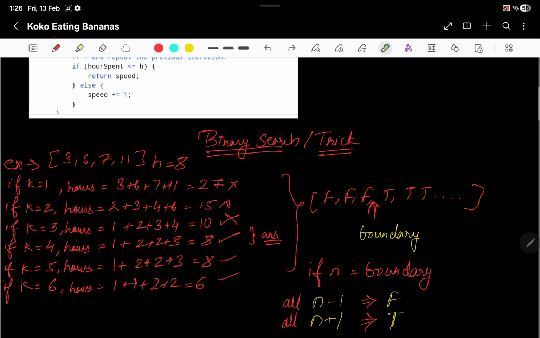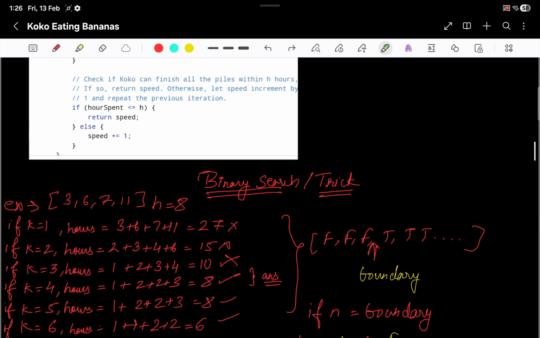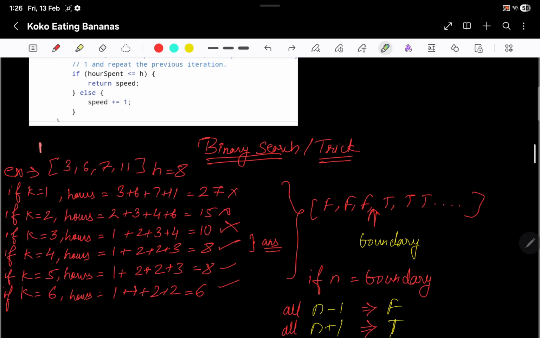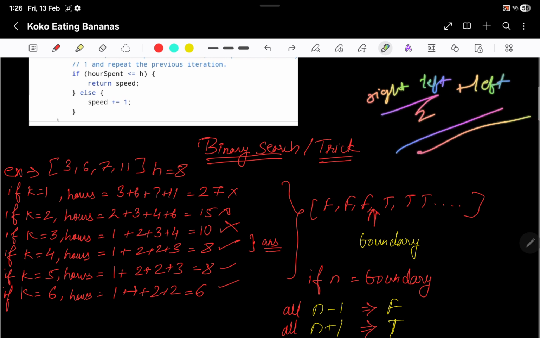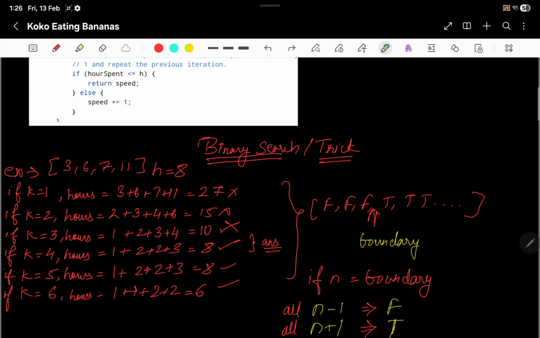So that's where the observation actually comes into the picture. So I have 1 to 11. For binary search, it would be right minus left by 2 plus left, right? That's the formula because of covering that index 0 scenario. So here 1 to 11 is 12, 12 by 2 is 6.